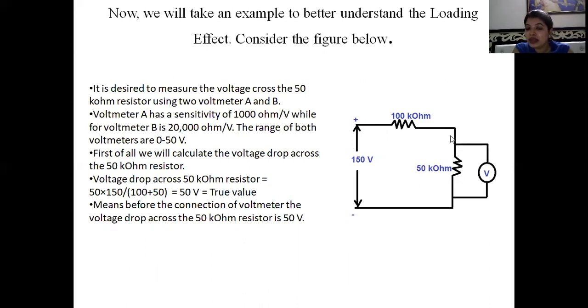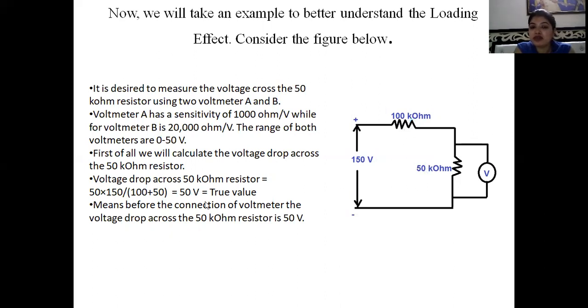What will be the value when we analyze this circuit without introducing voltmeter? First case is without introducing voltmeter. Now, as you can see, the voltage drop across the 50 kilo ohm resistor will be 50 into 150 divided by 100 plus 50.